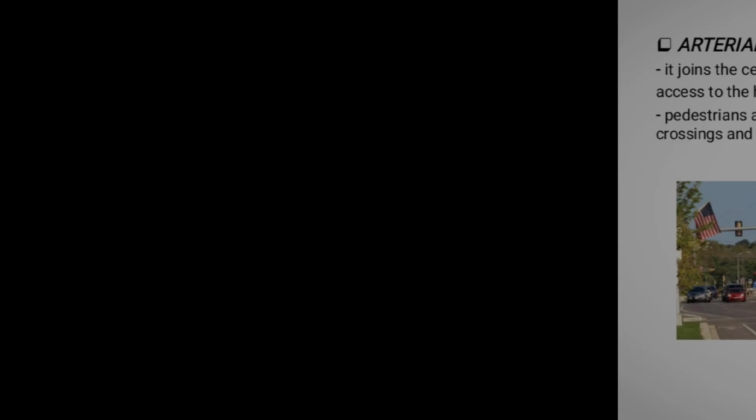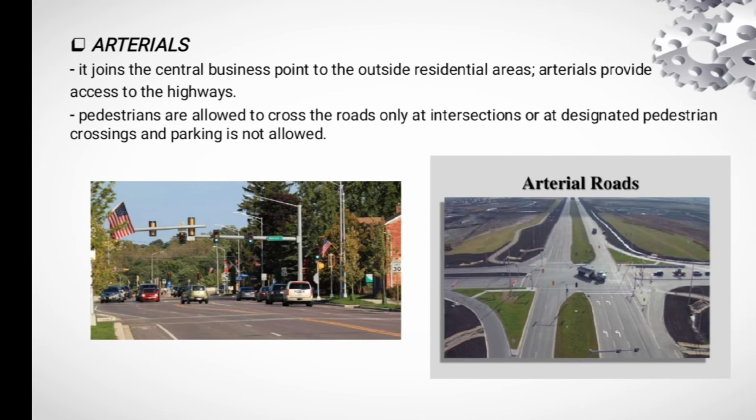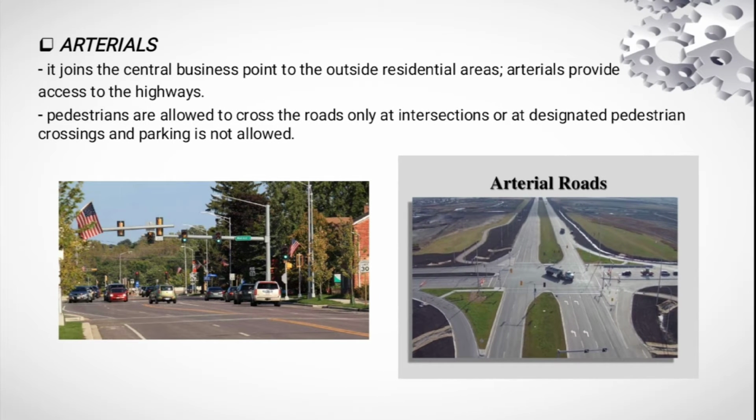Arterials. These are the roads laid inside the city or town for the movement of high volume of traffic. An arterial road joins the central business point to the outside residential areas. Arterials provide access to the highways. Pedestrians are allowed to cross the roads only at intersections or at designated pedestrian crossings. The flow of traffic is controlled by a signaling system at intersections, where parking is not allowed.